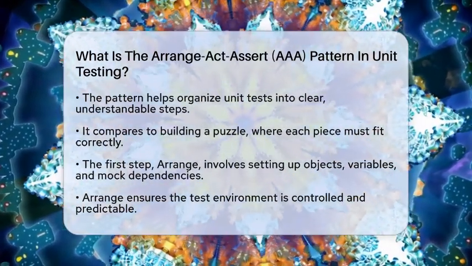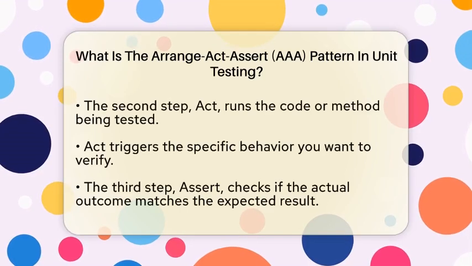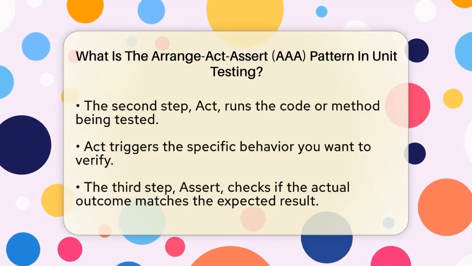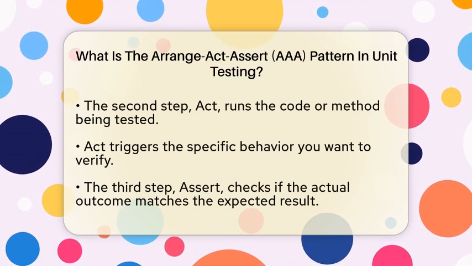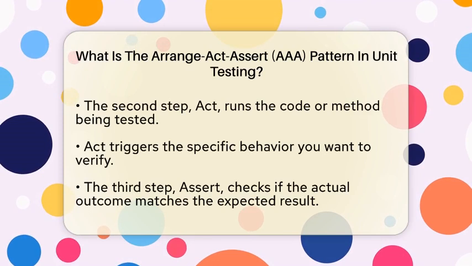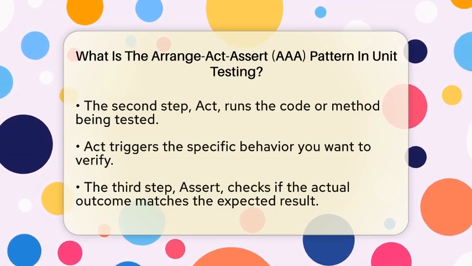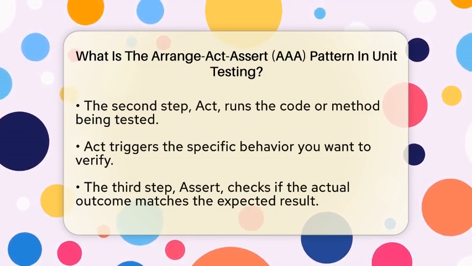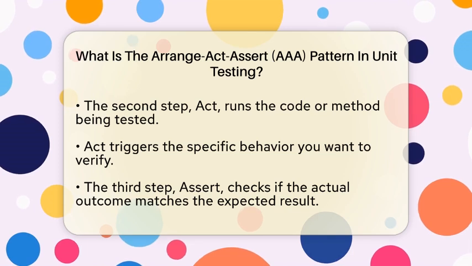Next comes the Act step. Here, you run the actual code or method you're testing. This is like placing a puzzle piece into the picture. You're triggering the behavior you want to verify. Usually, this involves calling a single function or method with the data you prepared during the arrange phase.